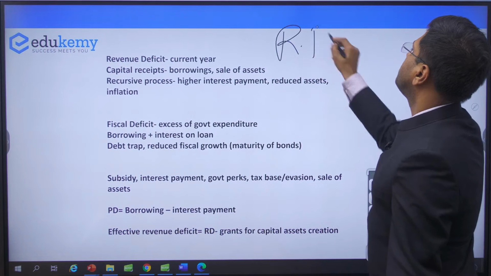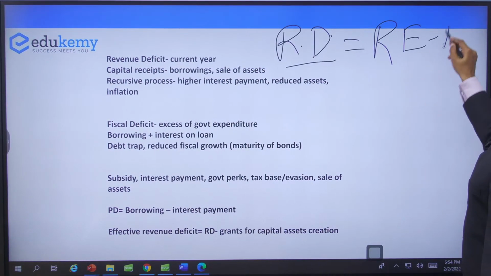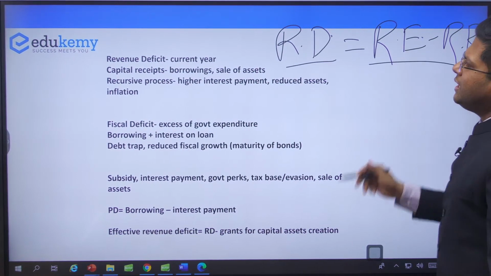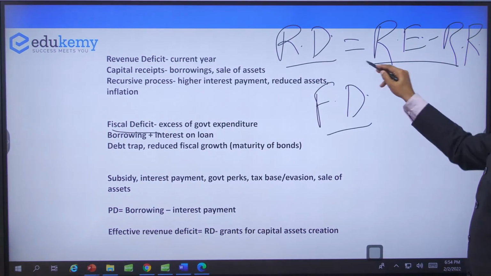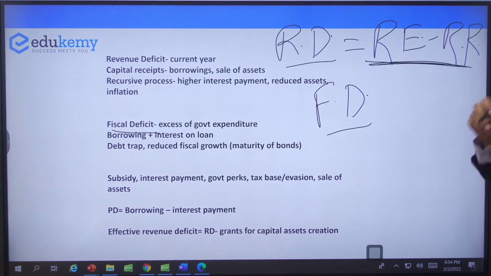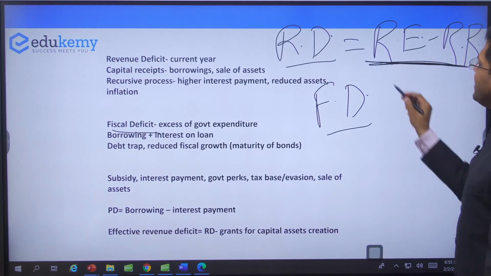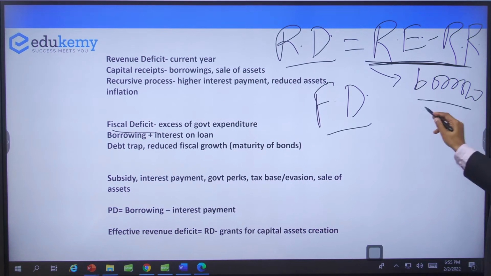Revenue deficit is, as I explained, revenue expenditure minus revenue receipts. And then we have a fiscal deficit. Fiscal deficit means if the total expenditure that happened was more than the earnings, then that means we have had to take some borrowings, correct?